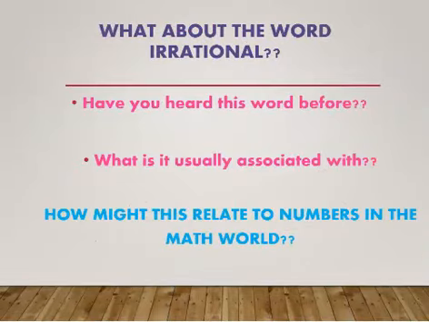Good. We're going to talk about what the word irrational actually means. Have you heard of this word before? What is it usually associated with? How might this relate to the world, to numbers in the math world? Where do you kind of see irrational numbers? Well, this is kind of hard, because you think of it as like pi, square roots. Pi is used in finding the area or the circumference of a circle, so you might use it in a construction type thing, or if you're a woodworker. So that's typically what irrational is associated with.